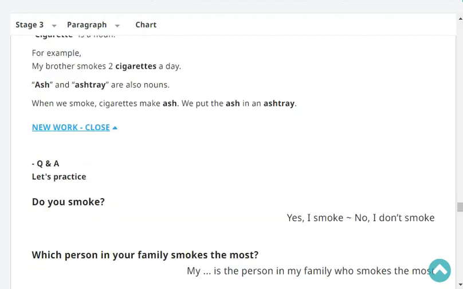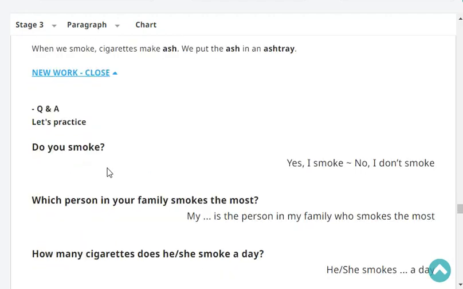Okay, let's practice. Do you smoke? Yes or no? No, I don't smoke. Which person in your family smokes the most? My mother is the person in my family who smokes the most. Very good.